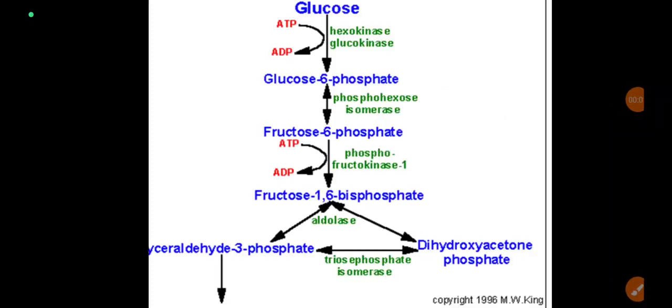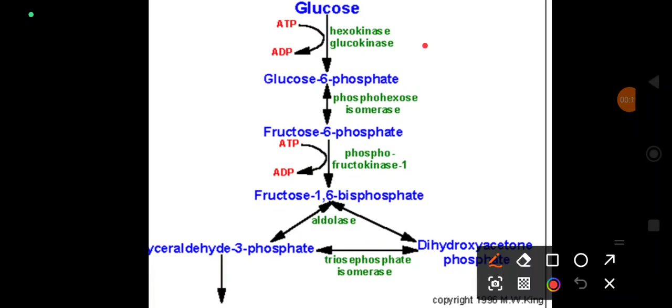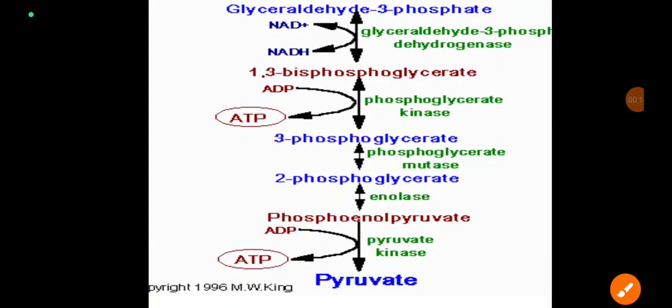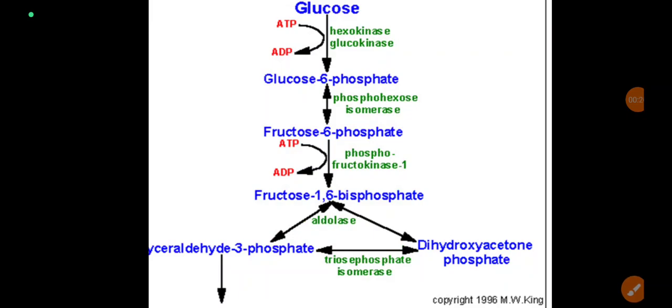Hello reviewers, today let us learn about regulation of glycolysis. So the enzymes which regulate glycolysis are hexokinase or glucokinase, phosphofructokinase and pyruvate kinase. So what is the enzyme hexokinase and what is the enzyme glucokinase?